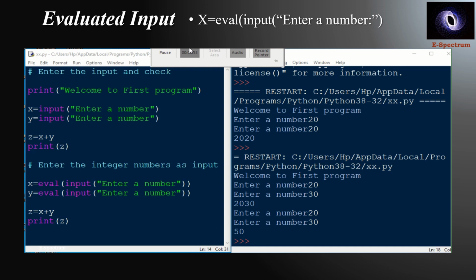Now if I modify my code, what I will be observing is here, this is my first part which is showing if I enter 20 and 30, the addition it is printing is 2030, it is 20 after 30. But when I use eval, it is displaying that addition of 20 and 30 is 50. So this is how the eval function is checking what type of data type it is, and then it is performing a particular operation.